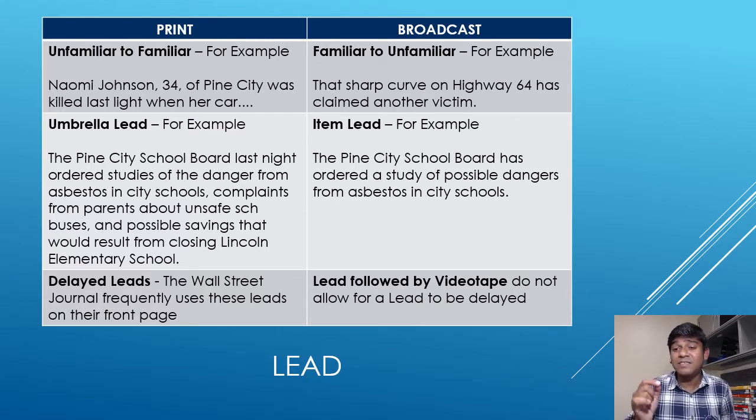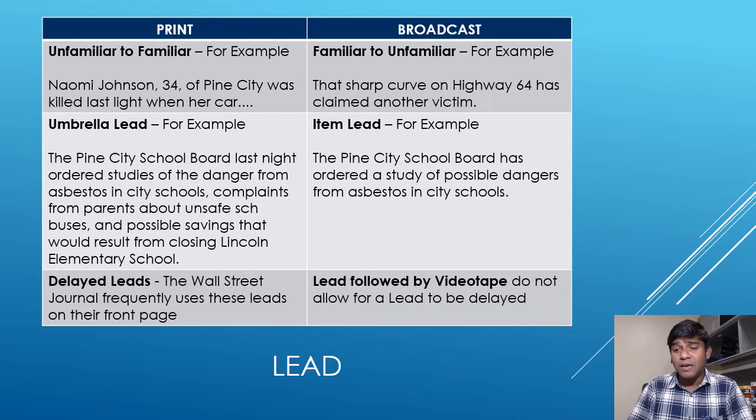They directly started with the very familiar thing, which is the location where the accident occurred. That is how they started their lead: that sharp curve on Highway 64 has claimed another victim.